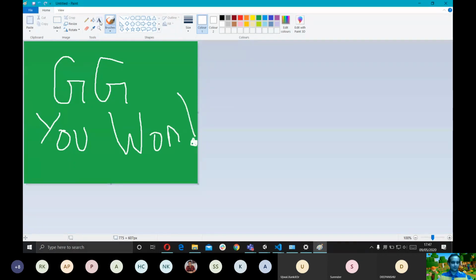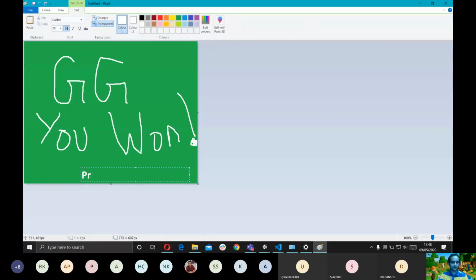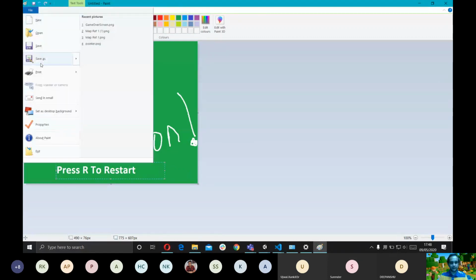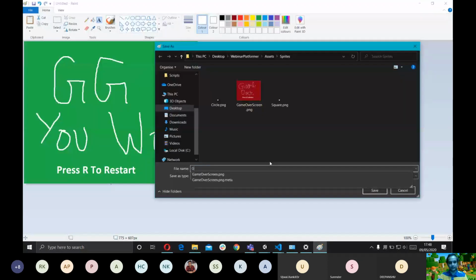And again, similarly, press R2. So we're gonna save this file. I'm gonna call it game win screen.